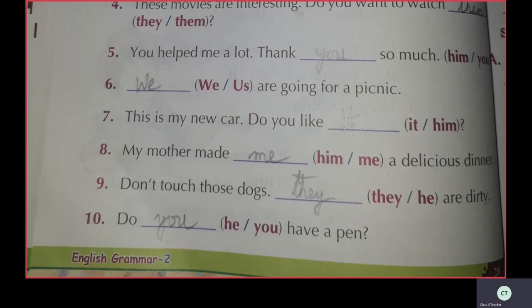Don't touch those dogs. Dash are dirty. Which one is correct here? They or he? They. Don't touch those dogs. They are dirty. Right there, they.